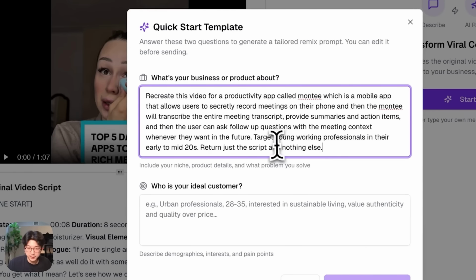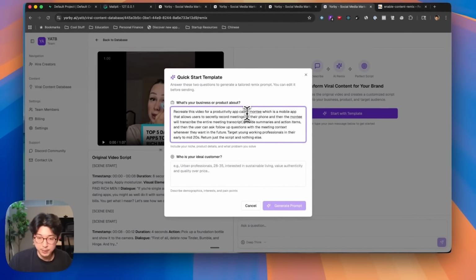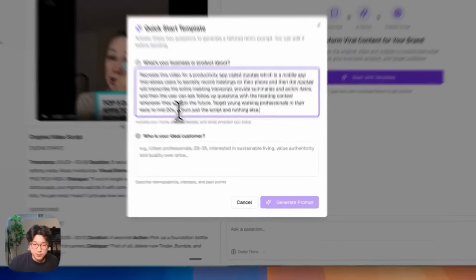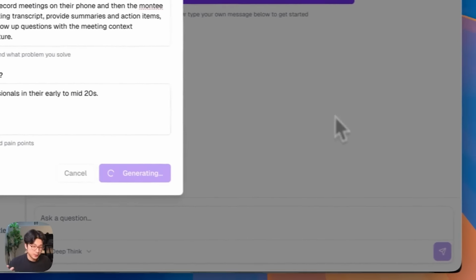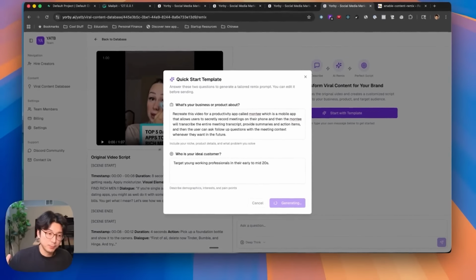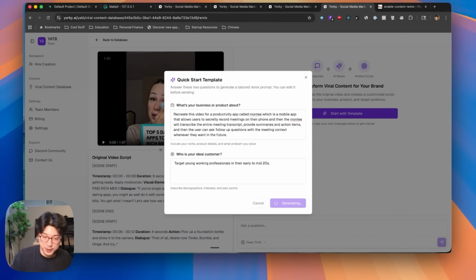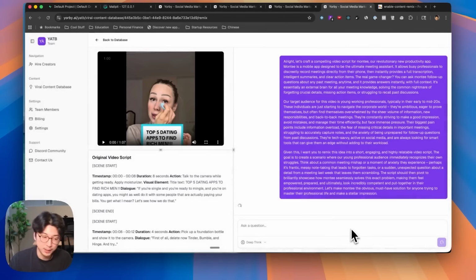So then I just entered in this little description of this app that I built. It's actually still live. It's like an AI meeting recording app called Monty, as well as this little explanation of who the audience is right here. So we go in here and then they can generate the prompt, and we basically soup up this prompt to provide more details of the remix instructions. But you also don't necessarily have to do that either. You can just paste it into this normal chat box, chat input down here.